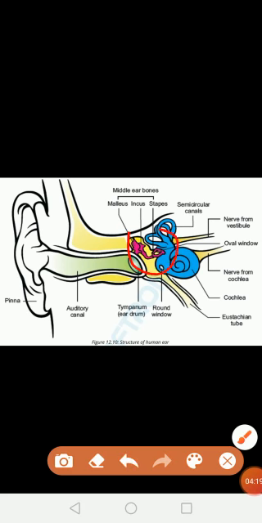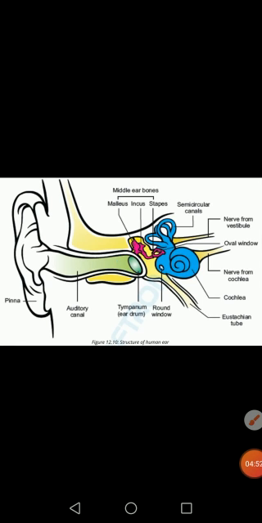There is another part, the eustachian tube, and this eustachian tube communicates the ear with the nasal cavity. There is a connection between the ear and the throat. This is due to the eustachian tube, and it also regulates the air pressure on both sides of the eardrum. So this is the function of the eustachian tube.